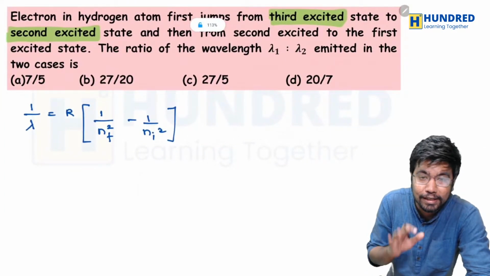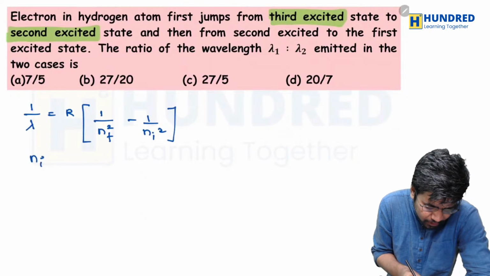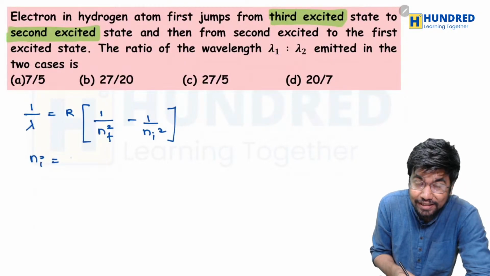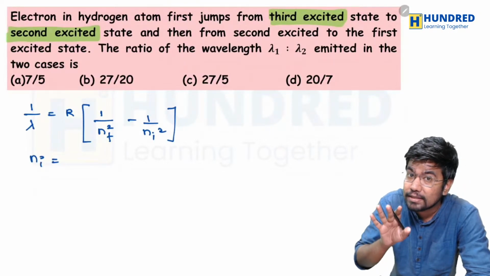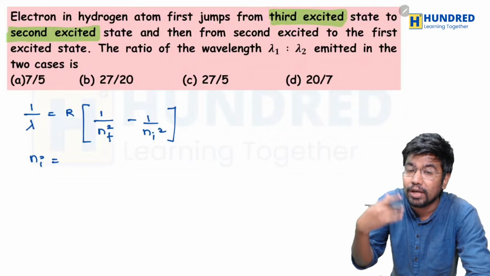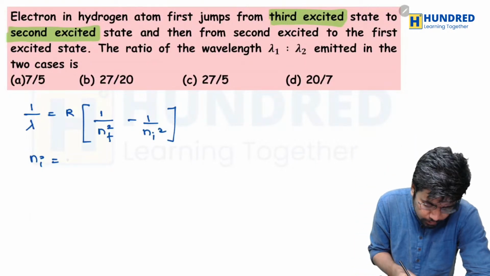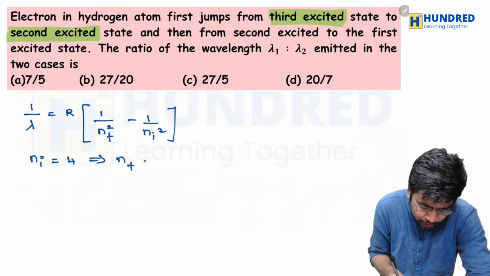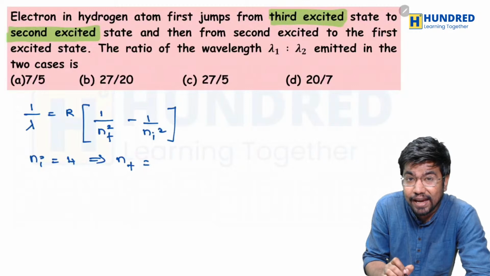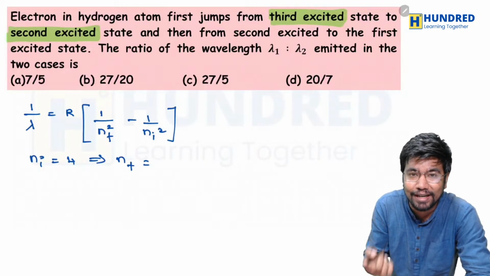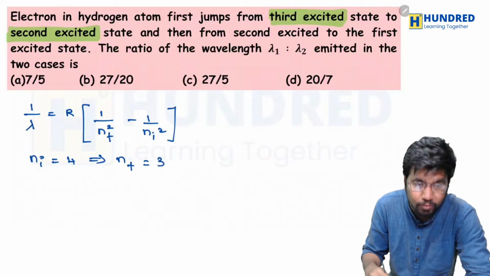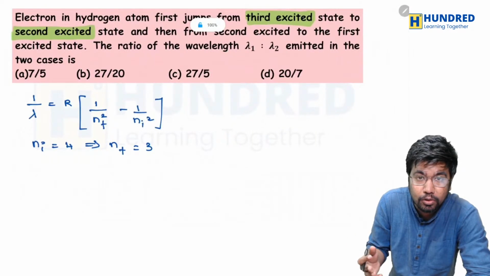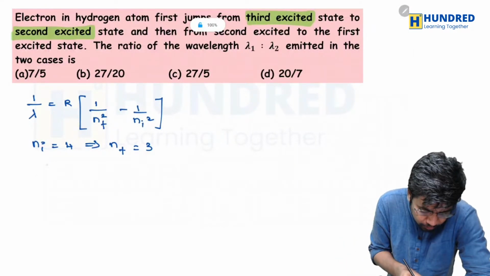So first they are saying that it was initially in the third excited state. If it is the third excited state, then we have to take n as what? 4. Okay, n is 4. So from there it goes to what? Finally it goes to the second excited state. If it is the second excited state, then it should be equal to 3. So now all we have to do is substitute these values in the formula.